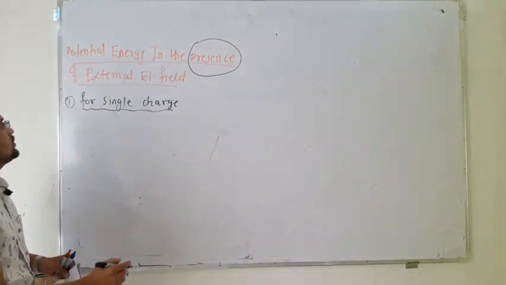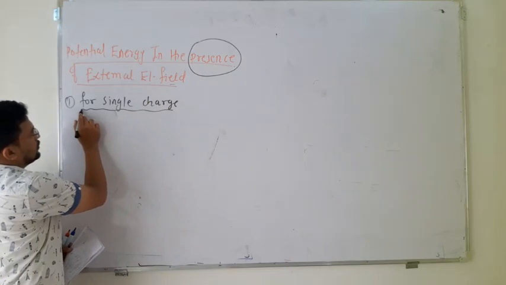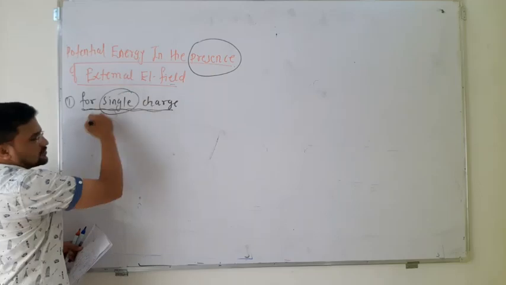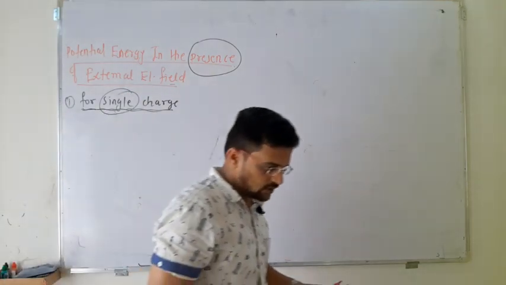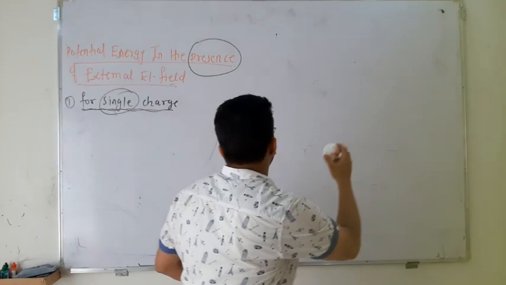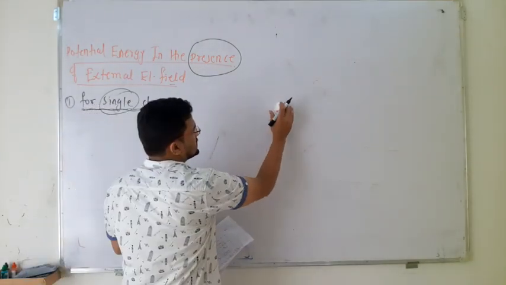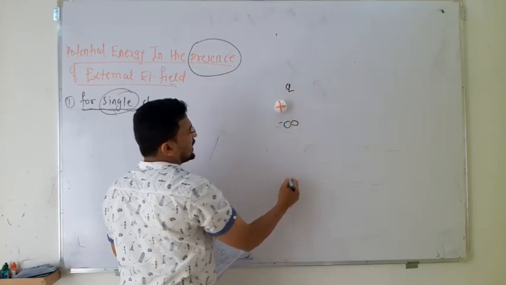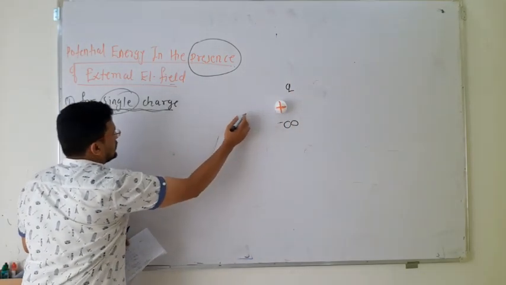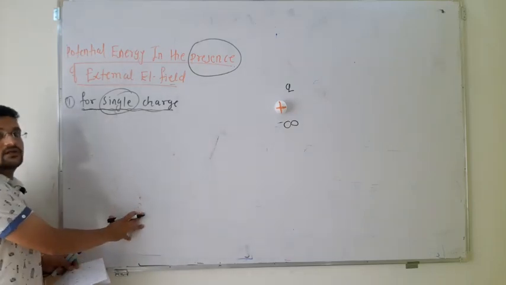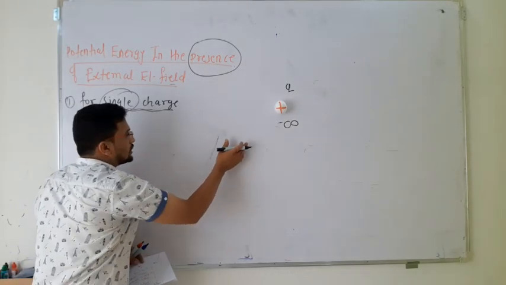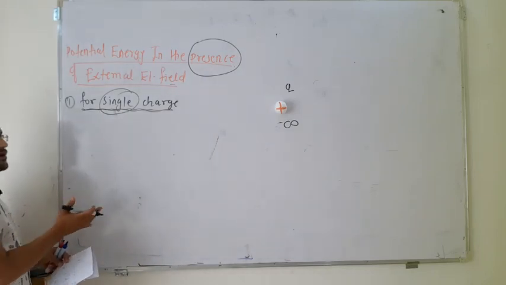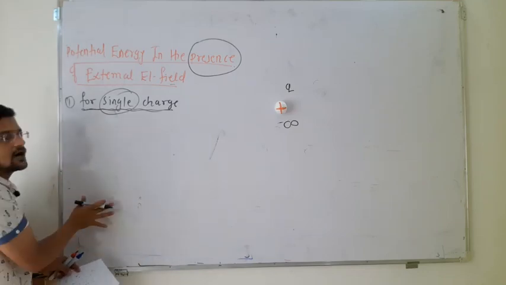Next, in the presence of an external electric field, what is the amount of potential energy stored by bringing a single charge? So you have to bring this one. I will show you again. Suppose this is a charge q which is placed at infinity. If you bring this, there is an electric field present here, maybe due to another charge that resides in the background. Okay, meaning there is a charge here, and its electric field is present here, correct.